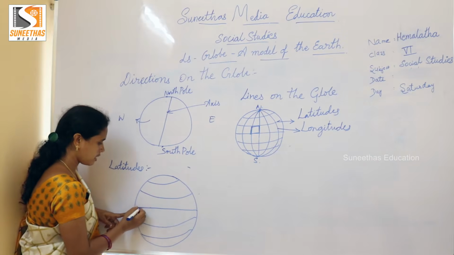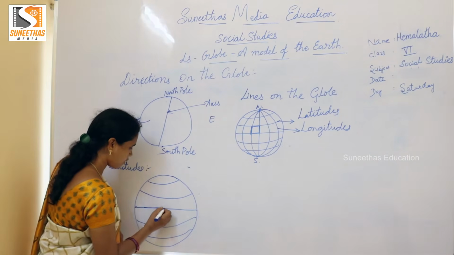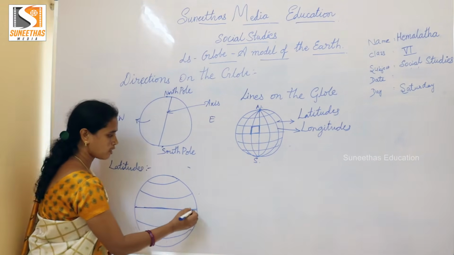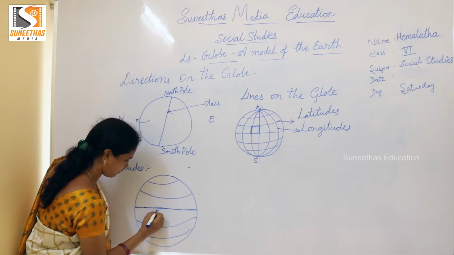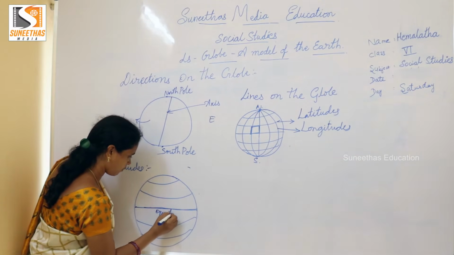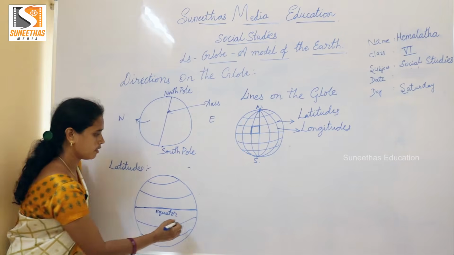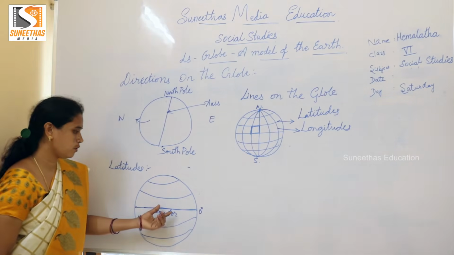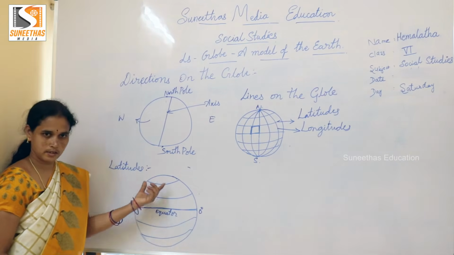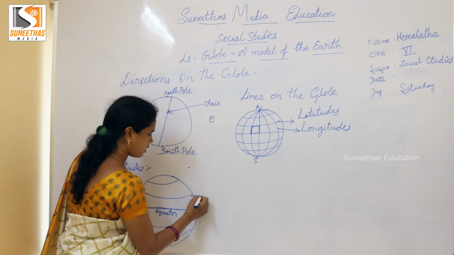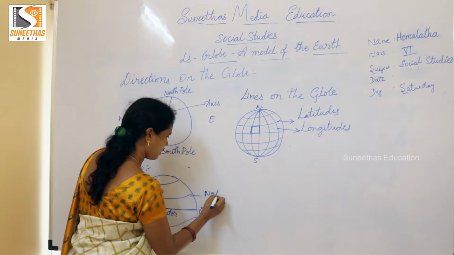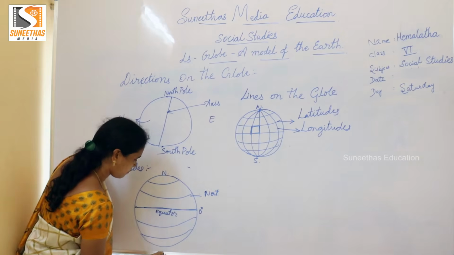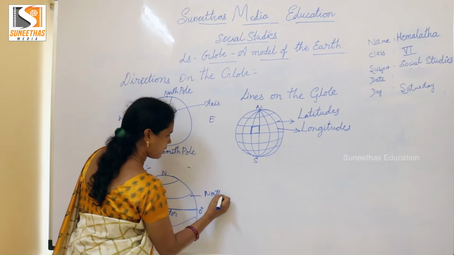First, children, the line drawn in the center is called the equator.